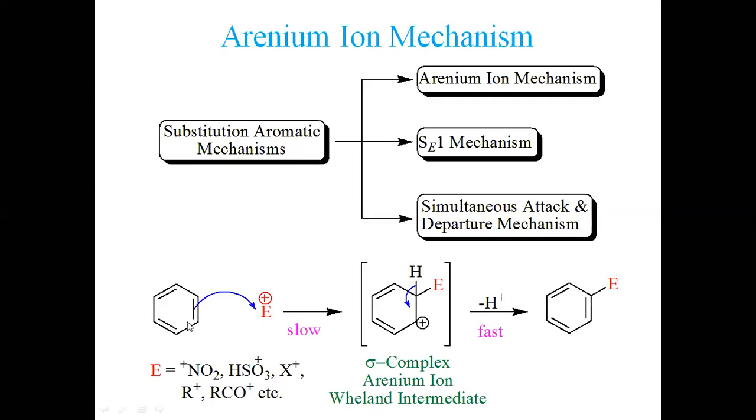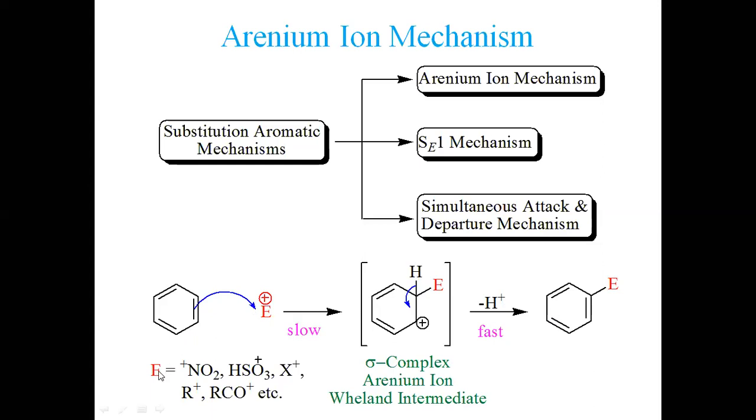First, the substrate and reagent both react in the slow, rate-determining step on which the reaction rate depends. So it has second order kinetics. The change in the concentration of the electrophile and the change in the concentration of the aromatic system will make a difference to the reaction rate. It forms an intermediate which disintegrates to the product upon the loss of an H positive ion. So this is the overall mechanism involving what we commonly call the arenium ion.